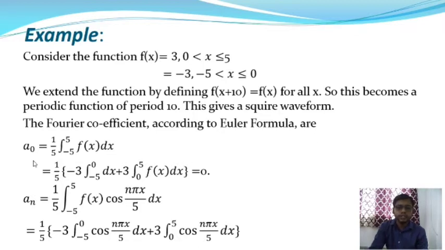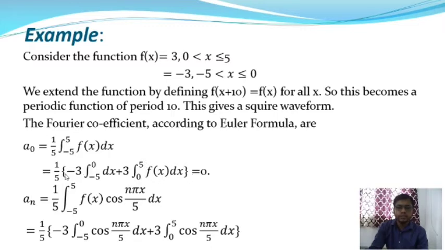So here a0 is equal to 1 by 5, where T is equal to 5. So 1 by 5 integration over minus 5 to plus 5 f(x) dx, and the function is defined such that in the interval 0 to 5 the functional value is 3, and f(x) is equal to minus 3 in the interval minus 5 to 0. Now we divide this interval minus 5 to plus 5 into two parts. The first part is minus 5 to 0 f(x) dx, and the second part is 0 to 5 f(x) dx, and it will be 0.